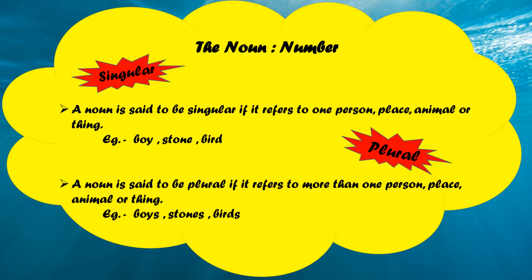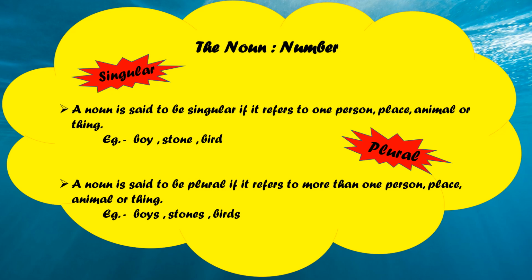The noun number is of two types. It has two kinds. The first one is singular and the second one is plural. Now let us see what is the singular form of the noun. A noun is said to be singular if it refers to one person, place, animal or thing.